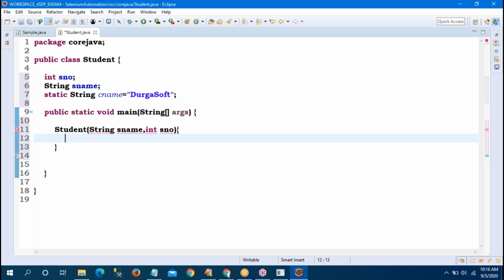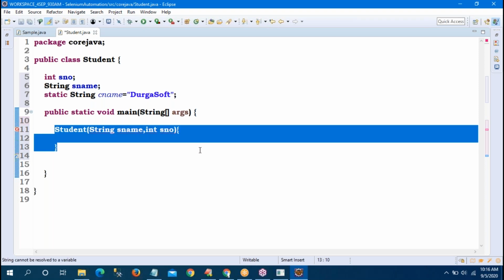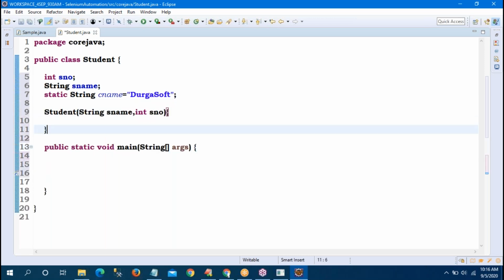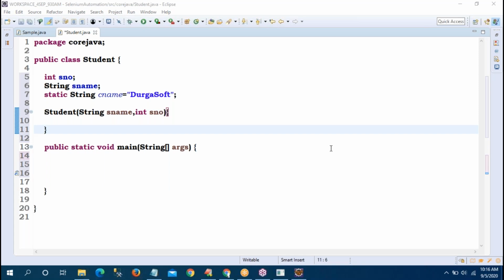In Java, there is one keyword. My Eclipse is not working properly. One second. The net is gone. That's why the voice is breaking. One second.